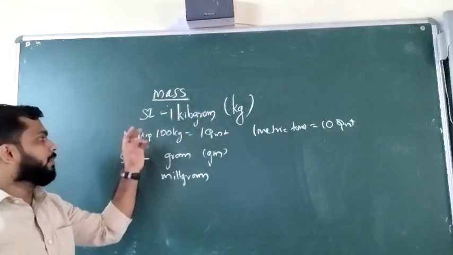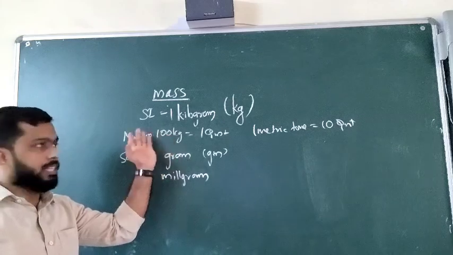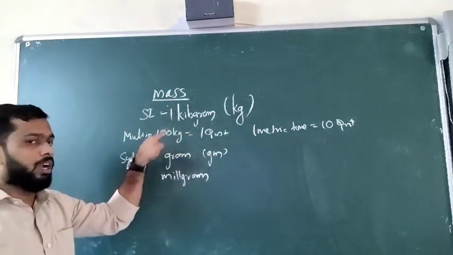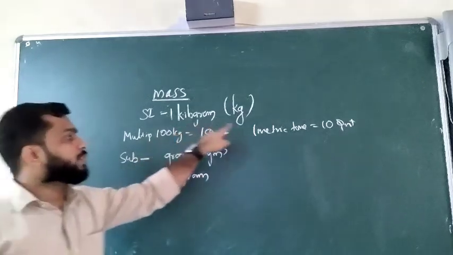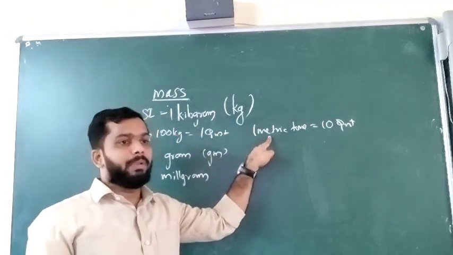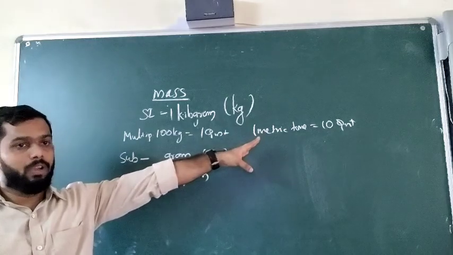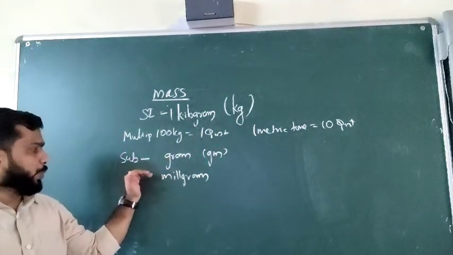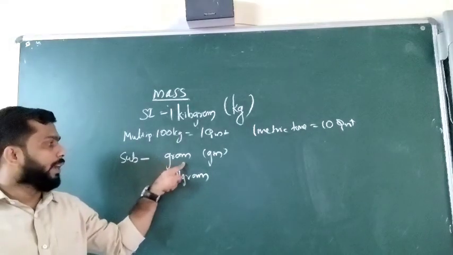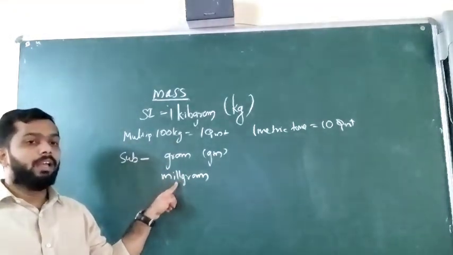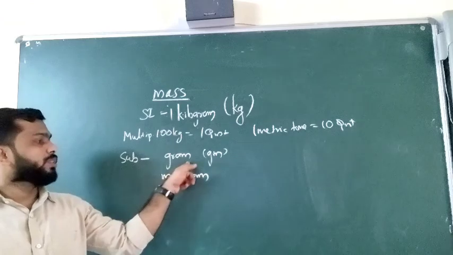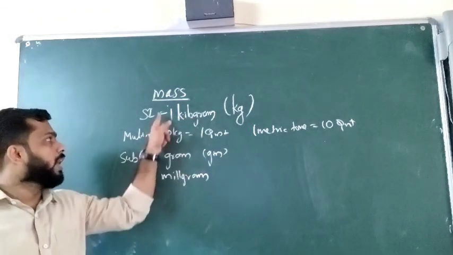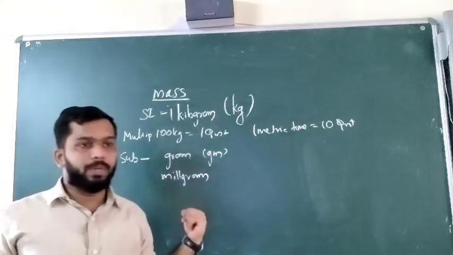And the second point is that we have two multiples, that means bigger units than the SI unit. One is a quintal. Quintal means 100 kilo. Next one is a metric ton. Metric ton means 10 quintals. These two are the multiples. Then we have two submultiples. One is gram and the next one is milligram. Normally we know 1000 gram will be equal to 1 kilogram. So this is a smaller unit than the SI unit. I hope you understood this much.